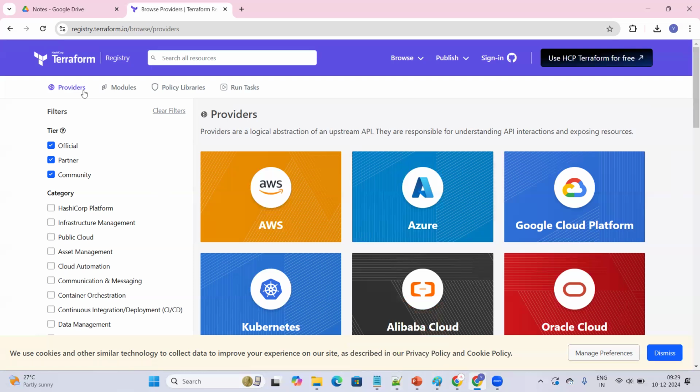To understand CloudFormation, you need to have a basic idea of Terraform. Terraform is a tool for creating infrastructure. Similarly, CloudFormation is also meant for creating infrastructure only. All these tools are called IAC tools. Chandrakant, do you know the full form of IAC? IAC stands for infrastructure as code, infra as code.